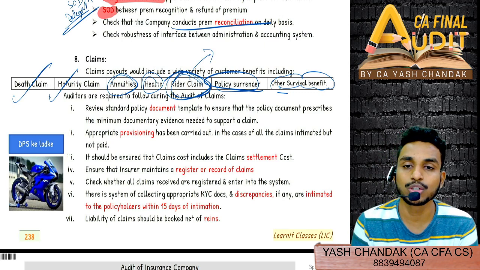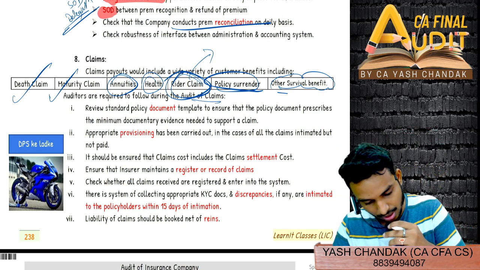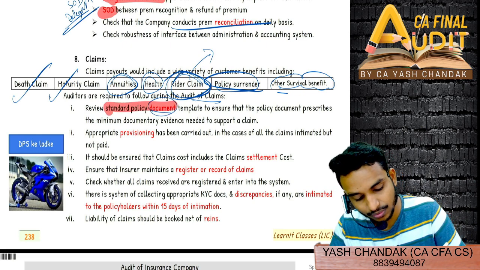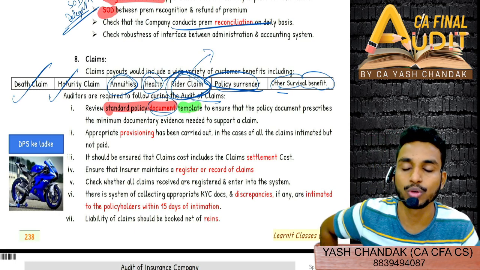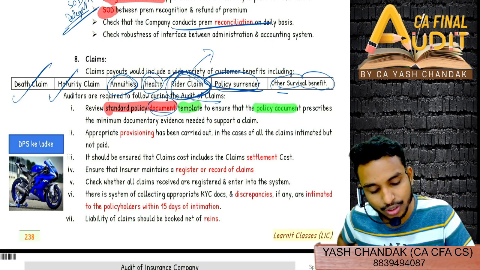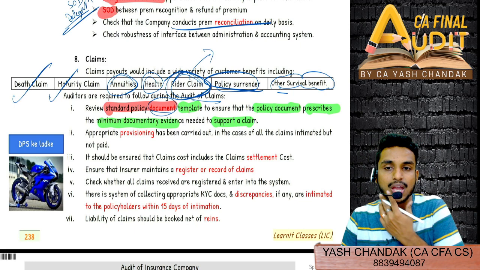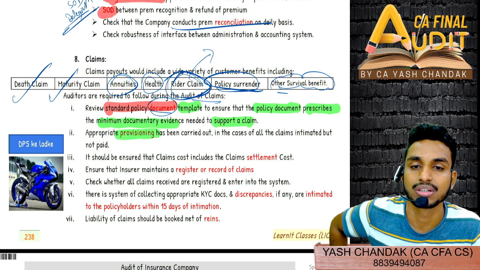So auditors are requested to follow the following points during the audit of claims. Review the standard policy document first of all. You will get a standard policy document template, and you should use that same template to ensure that the policy document prescribes the minimum documentary evidence needed to support a claim. Appropriate provision has been carried out, so provisioning you will have to check first.